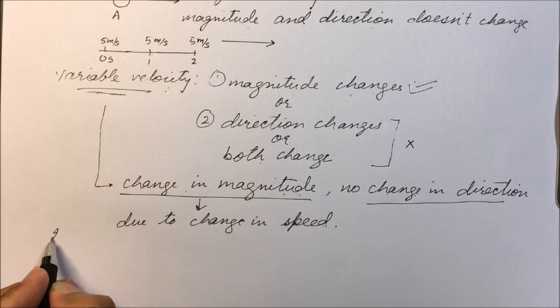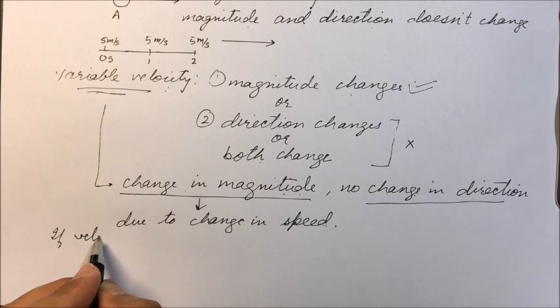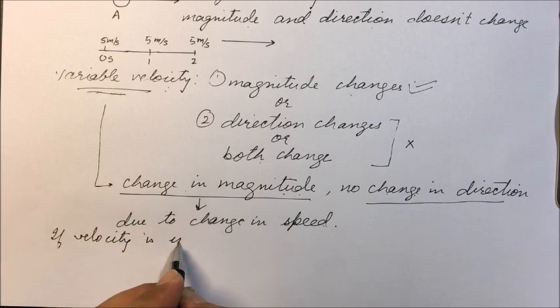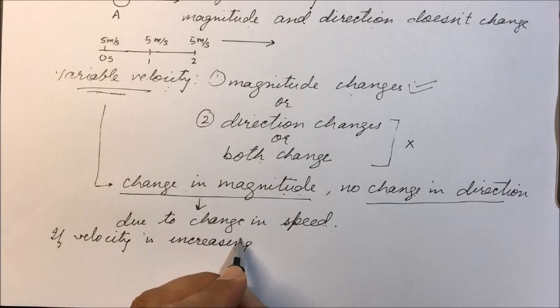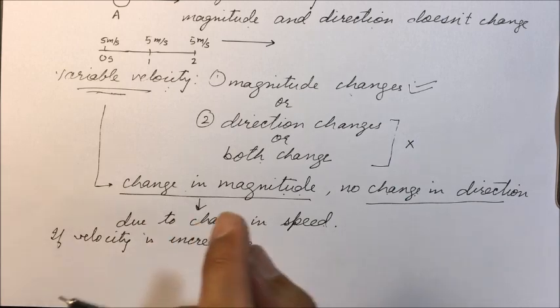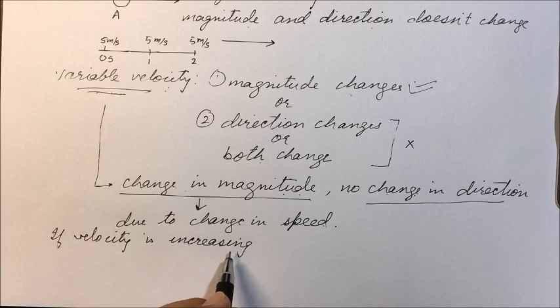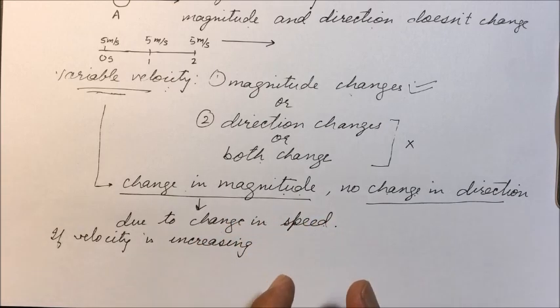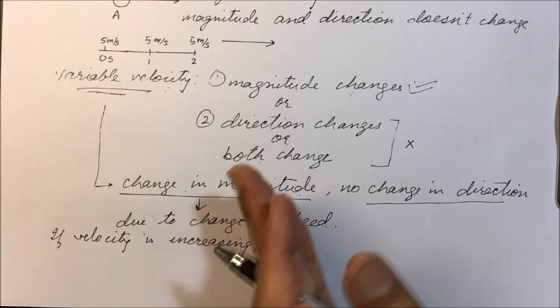Now see here, if velocity is increasing, what does it mean that velocity is increasing? It means that the amount of distance covered in equal intervals of time will increase with time. So if velocity is increasing, we will be covering more distance in the same interval of time. As time passes, we cover more distance in the same interval of time. So if velocity is increasing, the body is said to be accelerating. That is, the motion is accelerated.